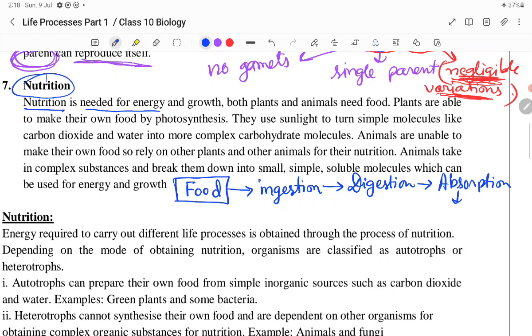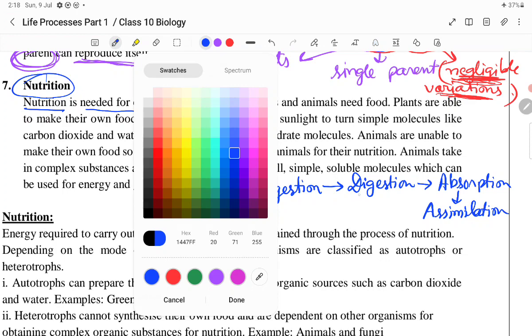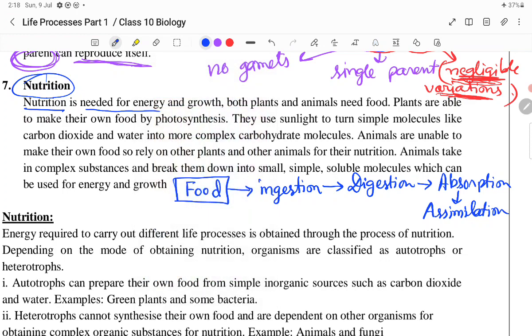After absorption, there will be assimilation. In assimilation, the various absorbed food particles are transported to each and every cell of the body. Then each and every cell of the body gets our food.